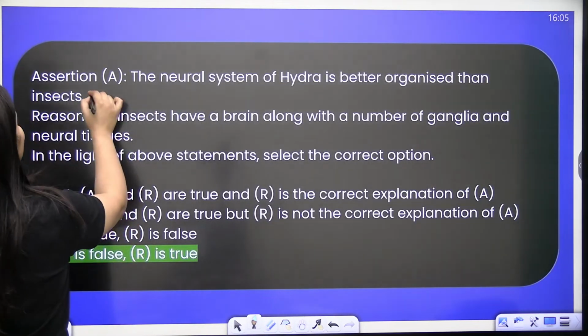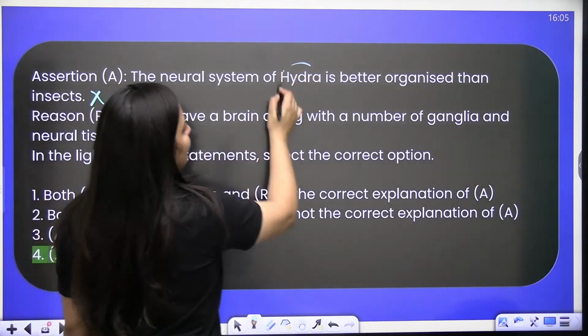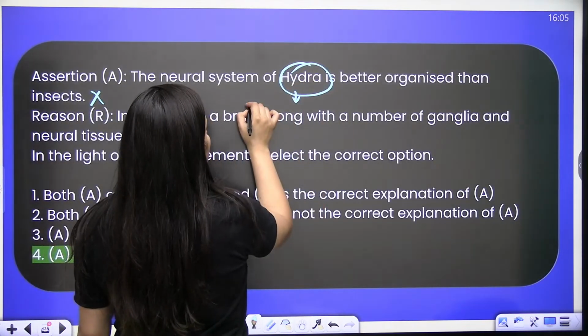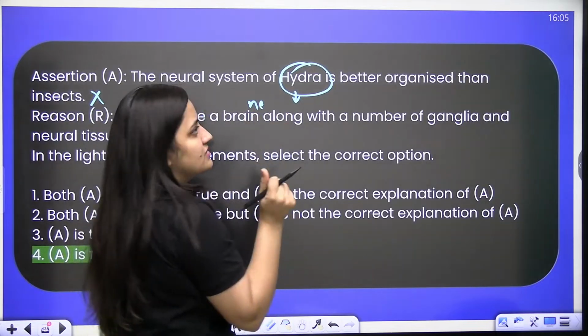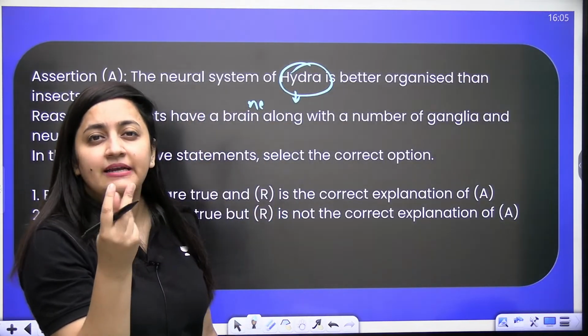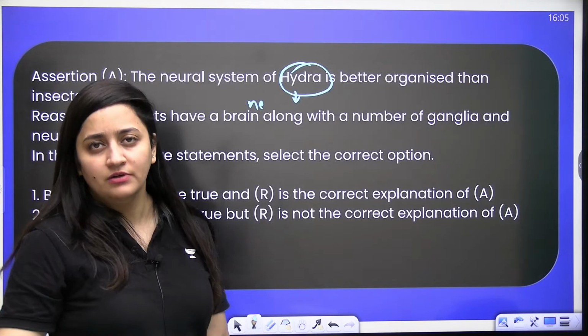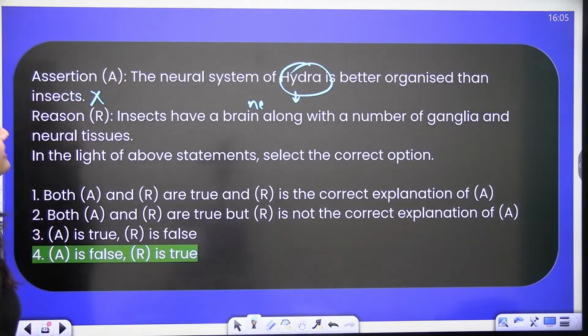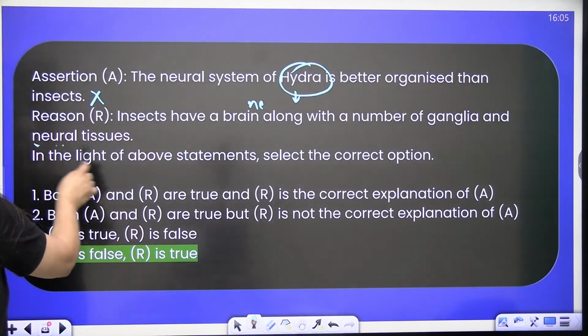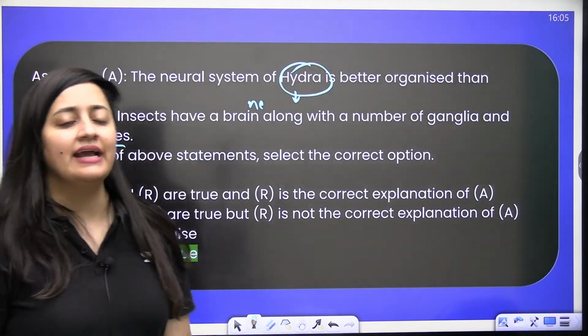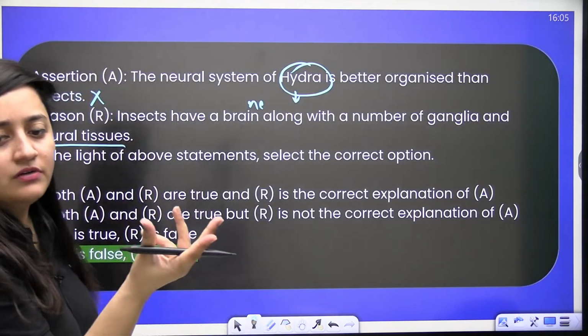Neural system of Hydra is better organized? No, bache. In the case of Hydra, it is a primitive network. Nerve cells are basically diffused. A diffused network of nerve cells is there. And insects have a brain along with a number of ganglia and neural tissues, of course. Ganglia are nothing but aggregates of nerve cells.